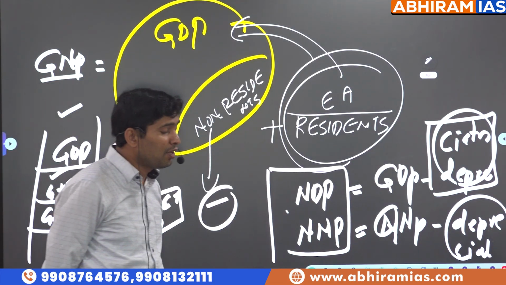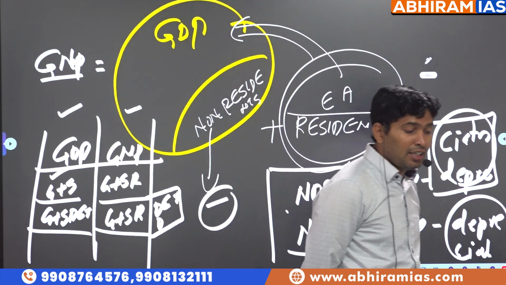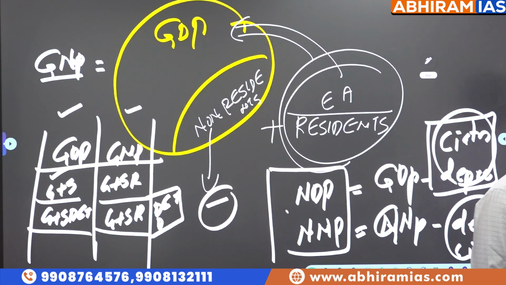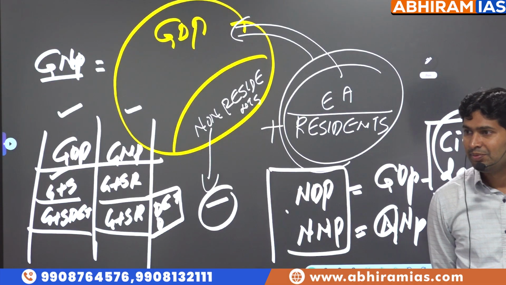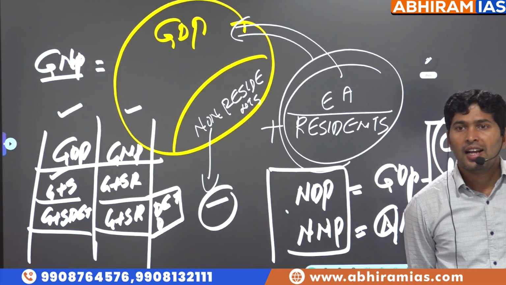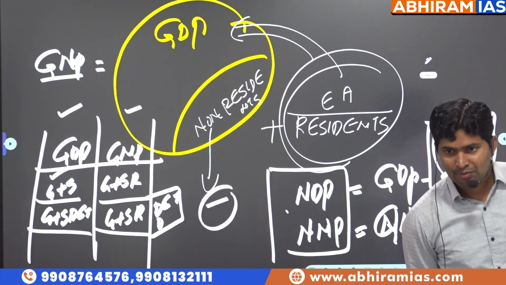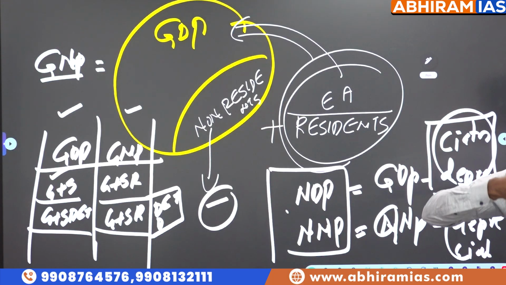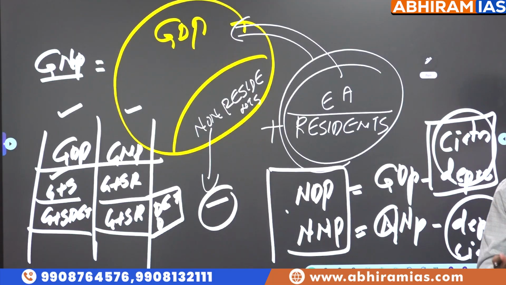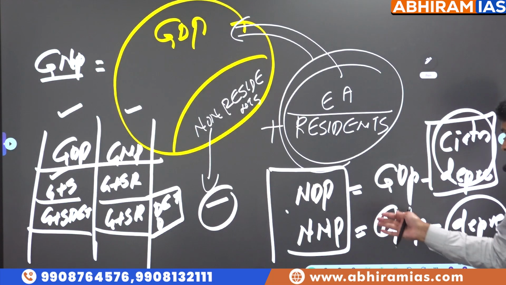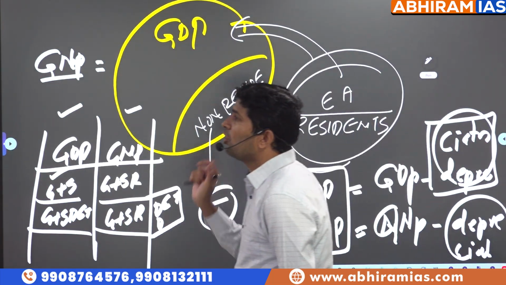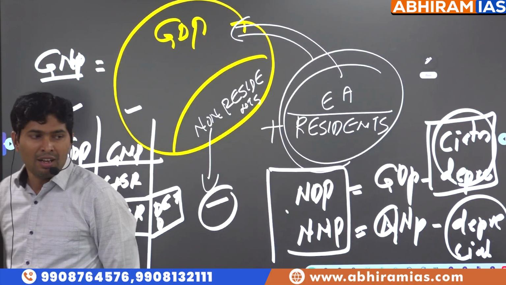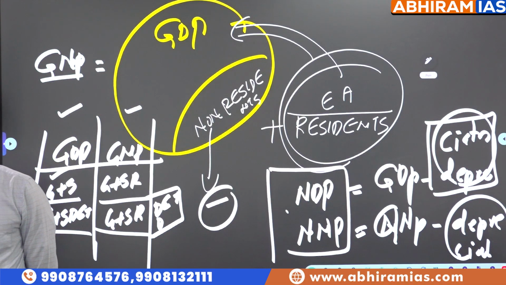Same laptop in China, they are thinking the lifespan is only 6 years. It means in their country, 100% value is divided by 6, so per year they are calculating depreciation at roughly 16 to 17%. You cannot compare something when the bases are different. Depreciation is different from country to country, so you cannot compare NDP and NNP. Previous year question: Why are NDP and NNP not used for economic growth comparison? Answer: depreciation varies from country to country.